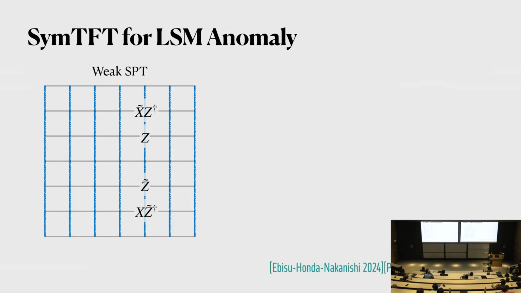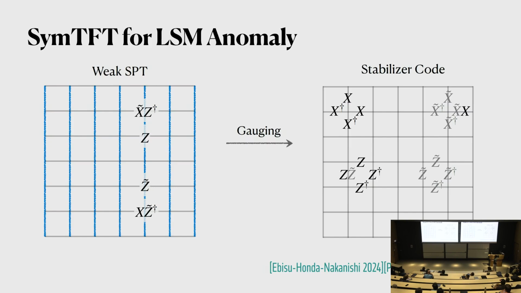Now we just proceed with the idea we had before. Let's start with the weak SPT, and let's just gauge. If we gauge the Zn times Zn symmetry, then we get a stabilizer code of this type, and the ground state of this stabilizer code will be the symmetry TFT. Now let's ask, what is the symmetry in this theory? The symmetry in this theory, or the string that creates anyons, first of all involves these things made of a product of Z tilde. We can just think of it as creating an anyon that is E tilde.